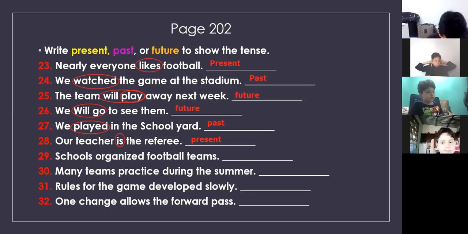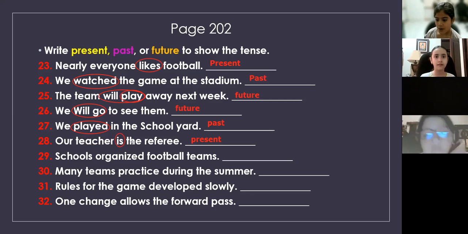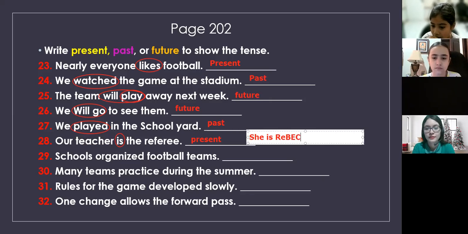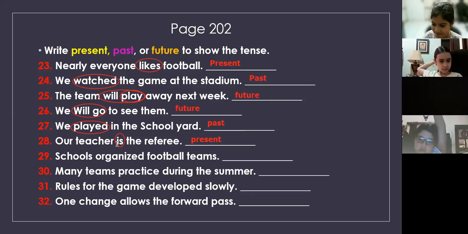Rebecca? Is the verb to be. You say, she is Rebecca. So what is the verb in this sentence, Rebecca? Is. That's right. So it's the same here. Our teacher is, so this is the verb is.